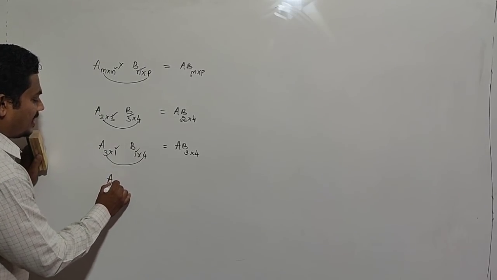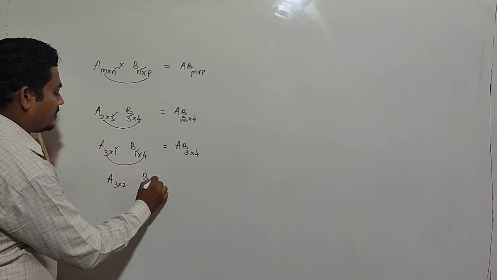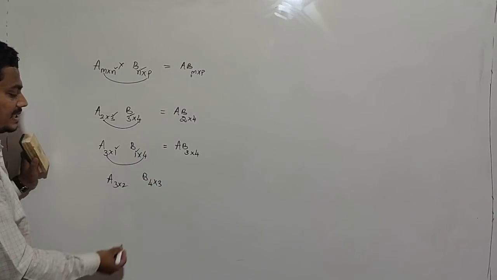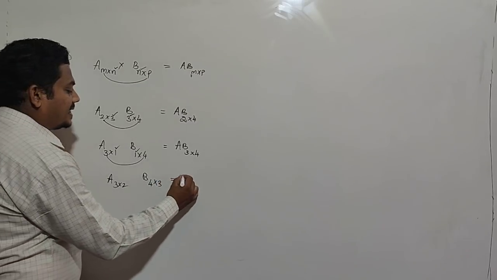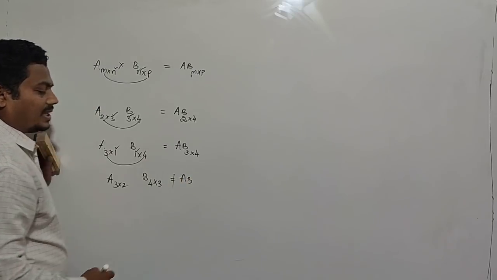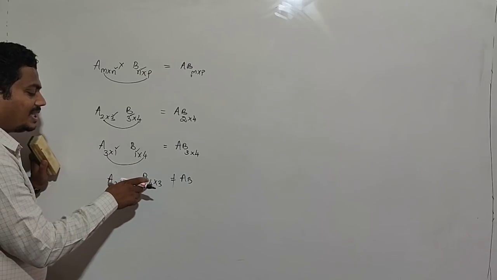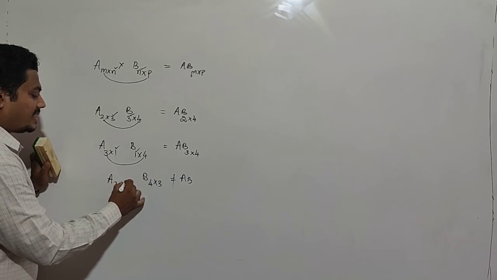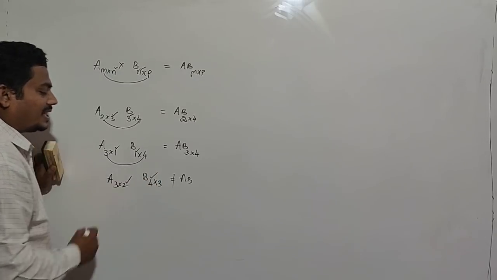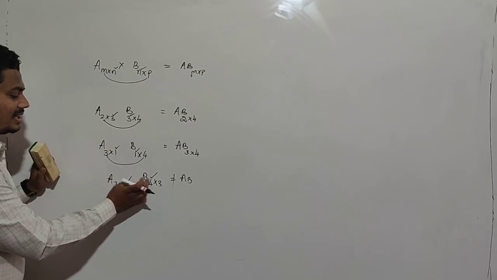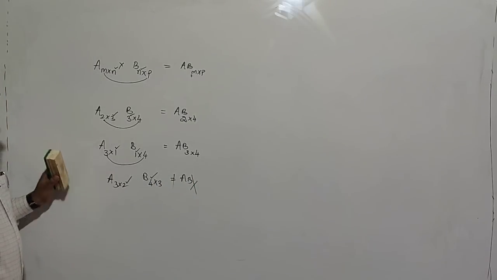Suppose the order of A is 3 by 2 and the order of B is 4 by 3. In this case, AB is not defined, so matrix multiplication is not possible. Why? Because the number of columns in the first matrix is 2 and the number of rows in the second matrix is 4. Clearly 2 is not equal to 4, so matrix multiplication is not possible.